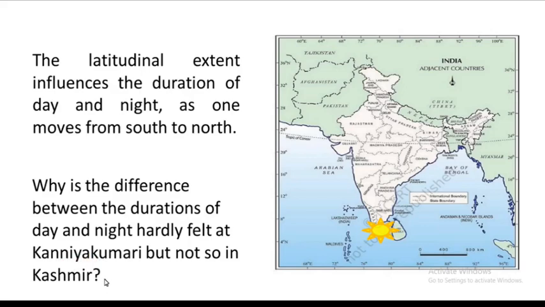Sometimes the duration of day is much and the duration of night is less, but at another time the duration of night is much and the duration of day is less. Why is this difference between the durations of day and night felt in Kashmir but not so in Kanyakumari?